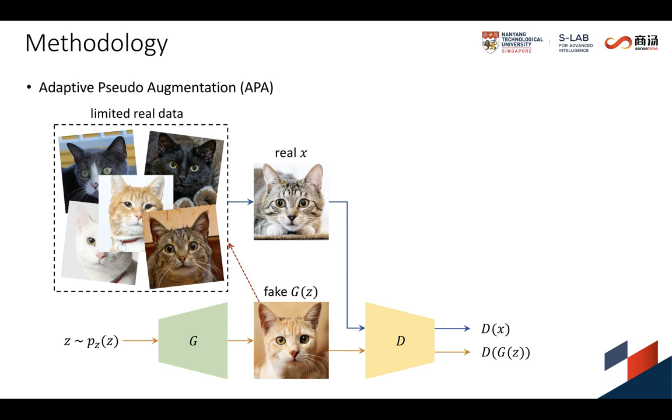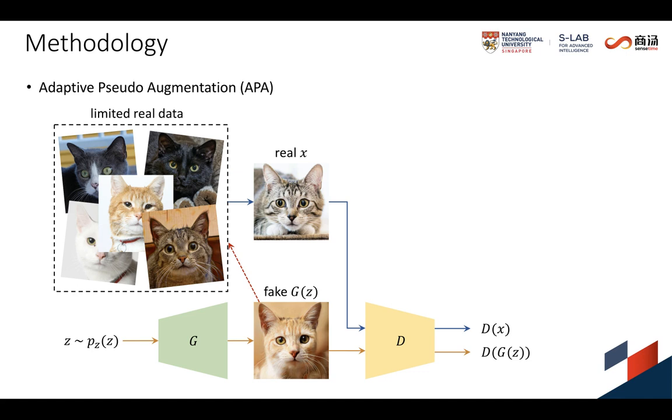We employ a GAN to augment itself using the generated samples. Specifically, our method takes the fake or pseudo samples synthesized by G and moderately feeds them to the limited real data. Such pseudo data are presented to D as real instances.